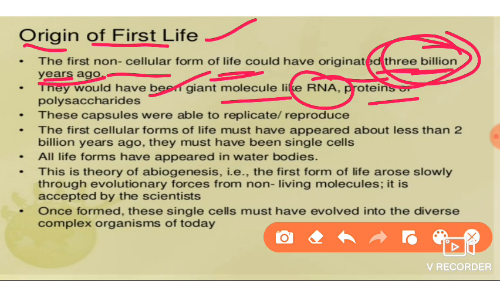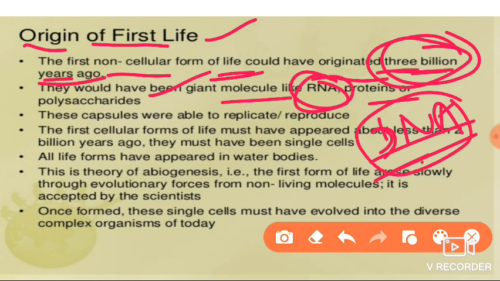RNA formed first, then protein and polysaccharide formed, and later on, RNA is not a stable molecule, so RNA evolved into DNA. DNA is a stable molecule, while a lot of mutation occurred in RNA. So in viruses it is difficult to find a vaccine, because the mutation is very fast. They can change their form very easily. The mutation rate is very high in RNA, but not in DNA. So DNA is a stable molecule, and changes in the RNA molecule can lead to the formation of DNA.